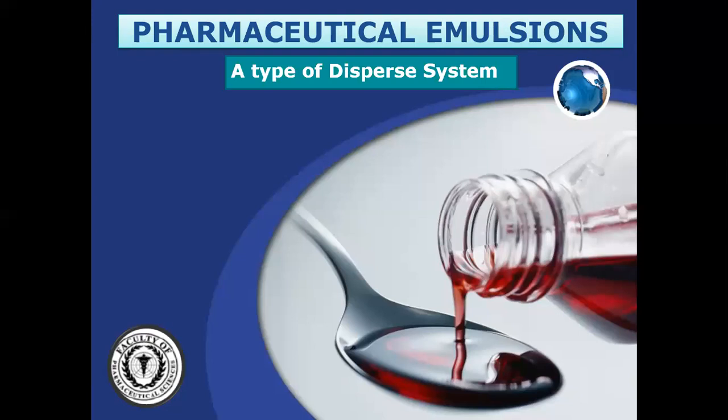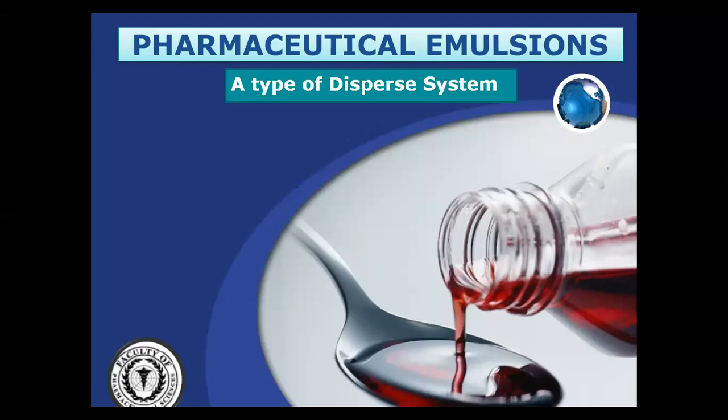For example, suppose you have taken oil as well as water, both are liquid, and you have mixed them, but the oil and water will remain separated from each other. So that's why we can see the oil phase as well as the water phase. Here it is called the two phases.